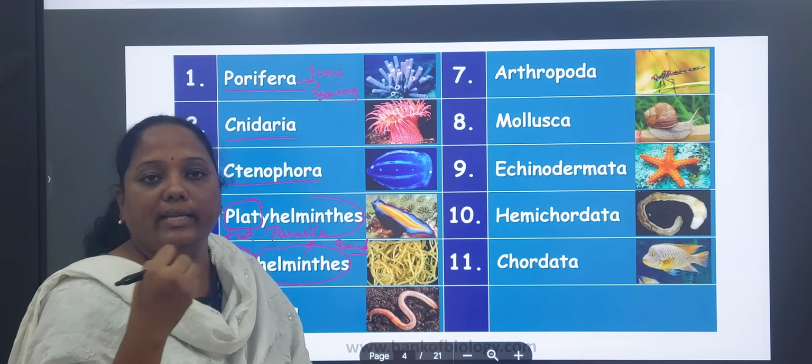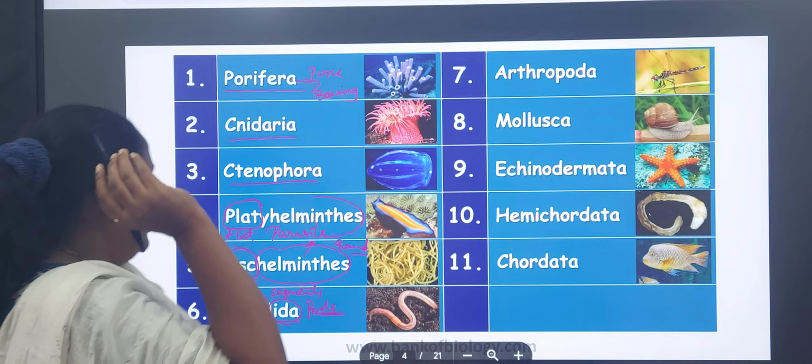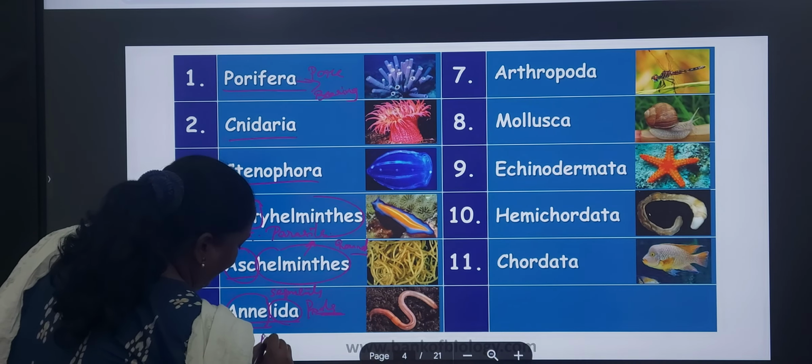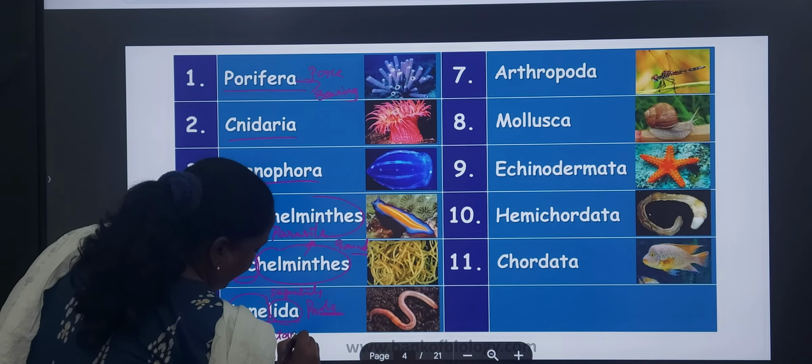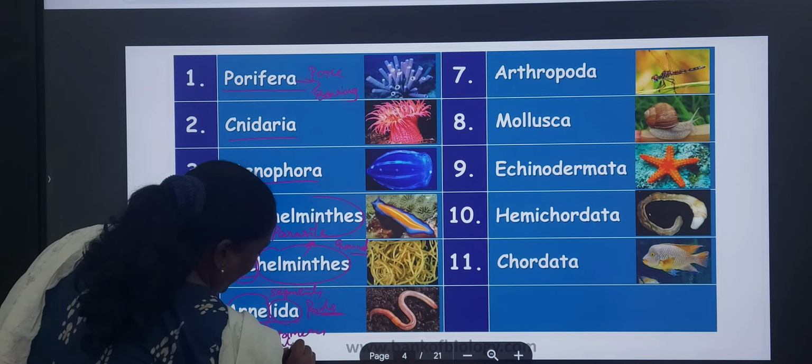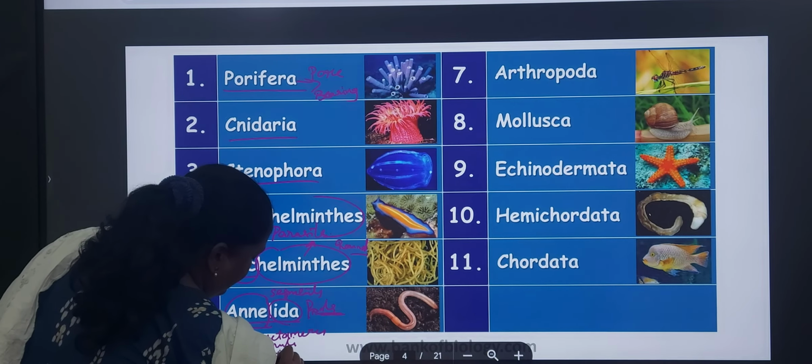The best example of a segmented body organism is the earthworm, because on the earthworm, so many segments are present. These segments are called metameres, or annuli, or segmentation.